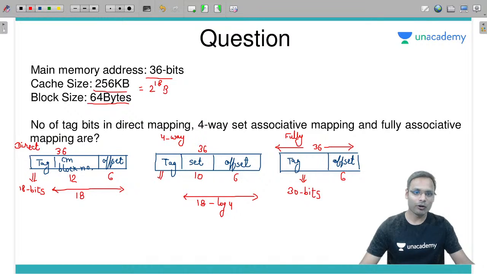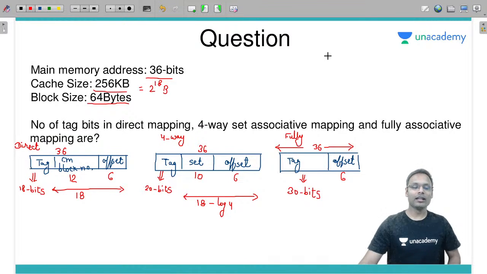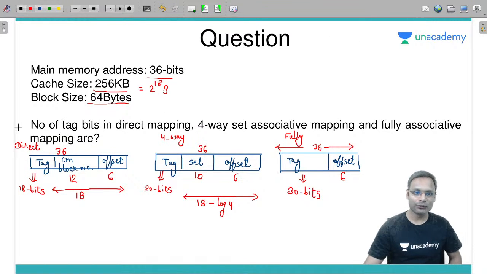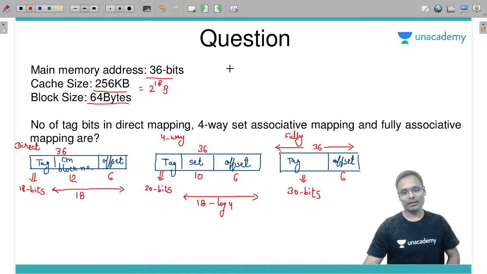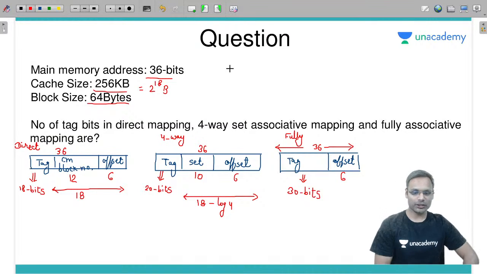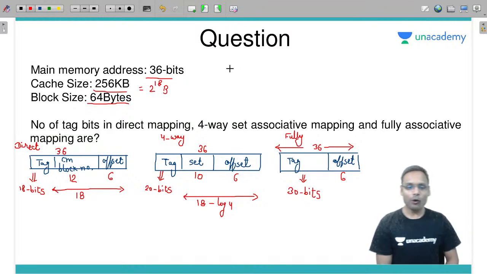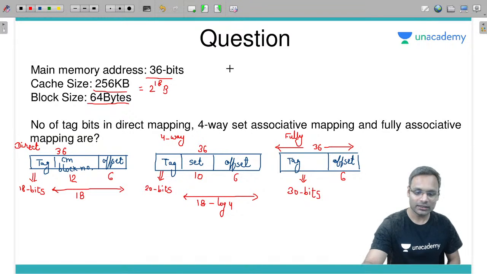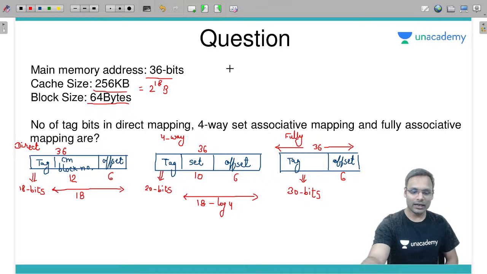Here tag will be of 20 bits. So answer will be 18, 20 and 30 bits respectively for tag in 3 different mappings. This is the answer for the question. Check out if you are still confused with something. If you did not get anything, just let me know so that we can go with the understanding.